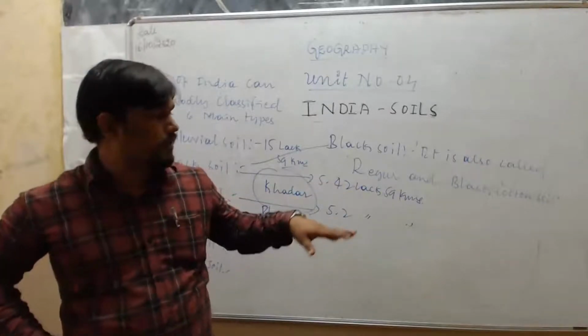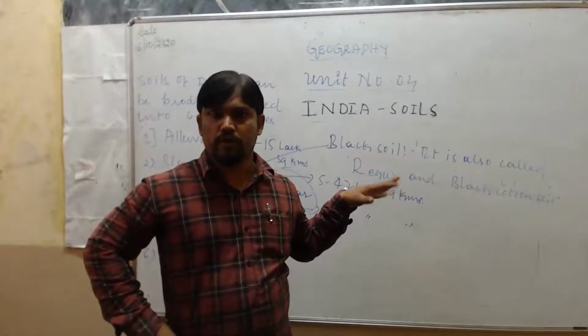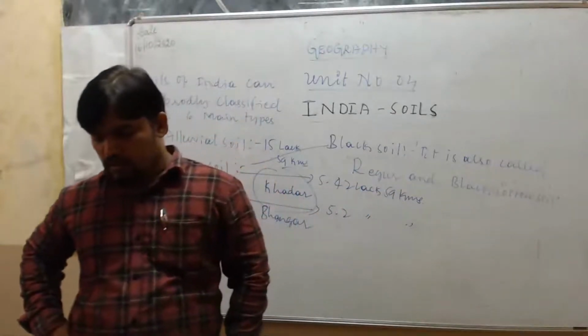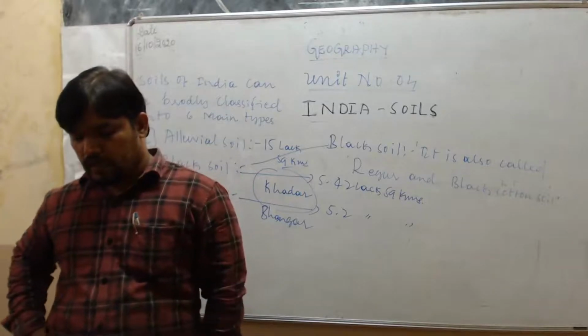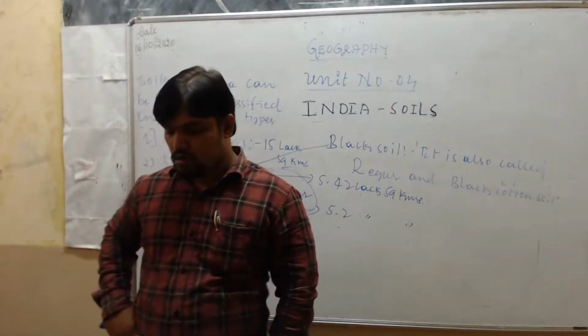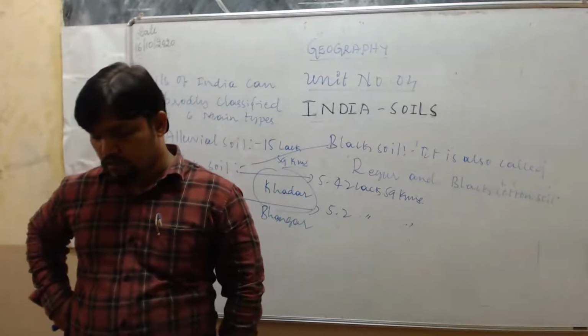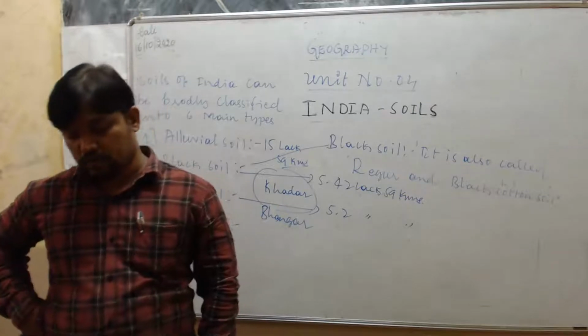Red soil is extensively found in Tamil Nadu, and they are also found in southern Karnataka, parts of Madhya Pradesh, Odisha, Kerala, Goa, Bihar, Uttar Pradesh, Assam, Manipur, Nagaland, and West Bengal. In these Indian states also we can see red soil.